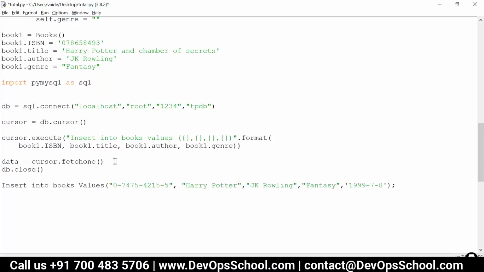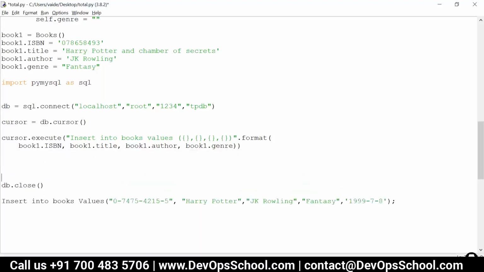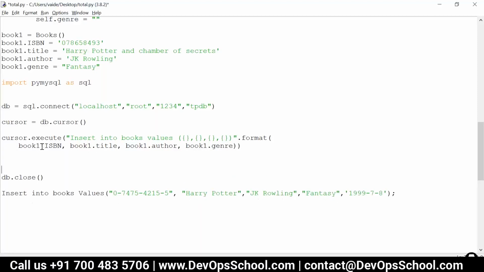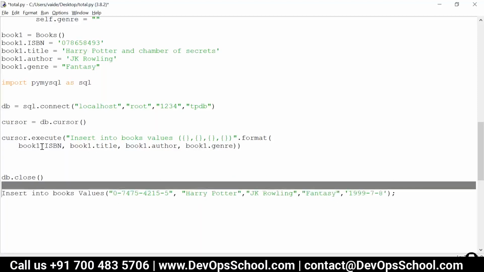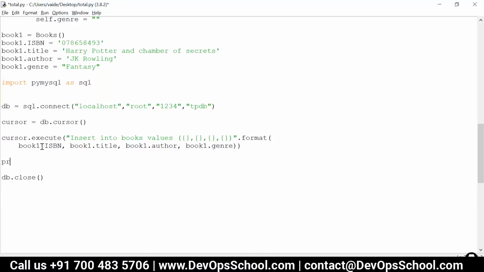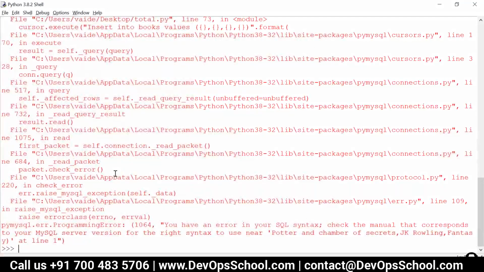Okay, now the next step is, once the execution is done, we will just write a print statement. If there is no error, the print statement will work. We can even put this statement inside a try except block. That is also fine. Save this. Let us try to run our program. There seems to be an error. Let me check this. What is it saying?